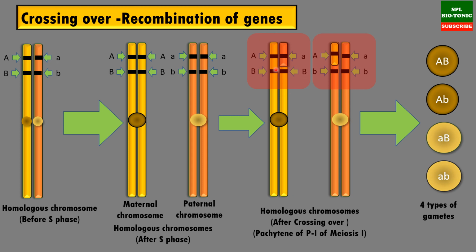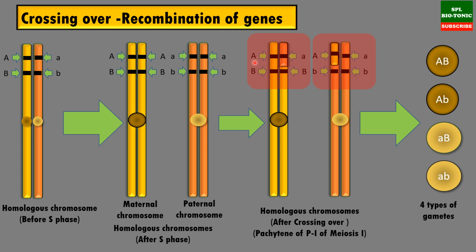Now during crossing over, what is happening? Focus on these two parts of the chromosomes. Due to the exchange of genetic material between non-sister chromatids of homologous chromosomes, this is a chromosome of mother with part of father's chromosome, and this is a chromosome of father with part of mother's chromosome.